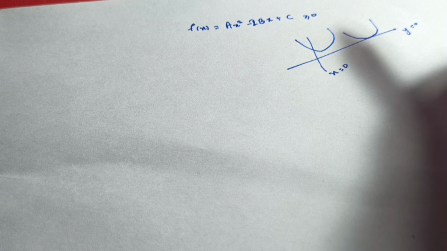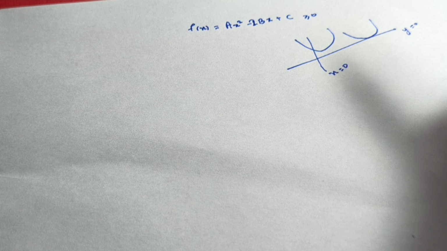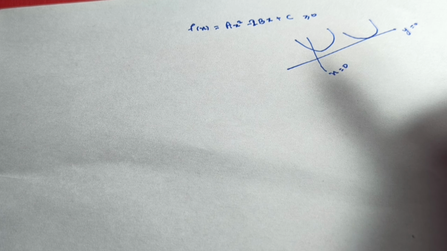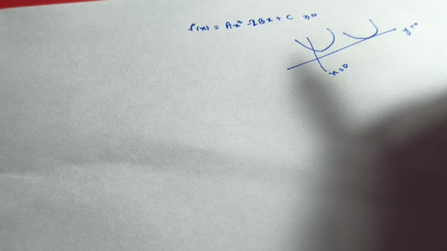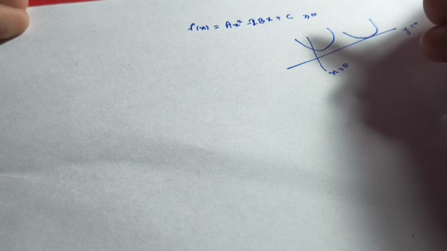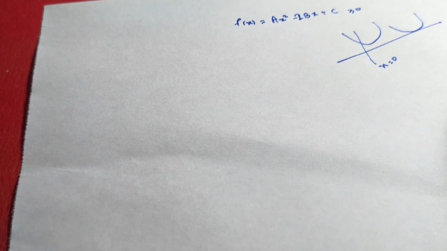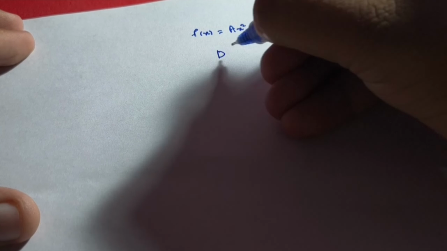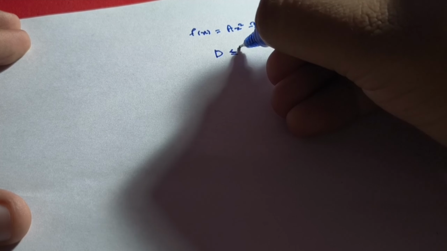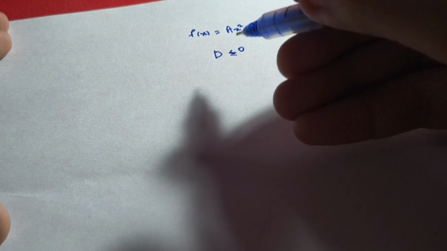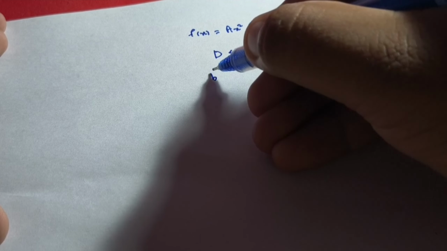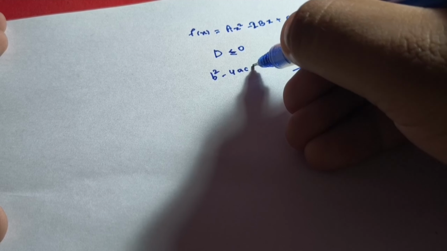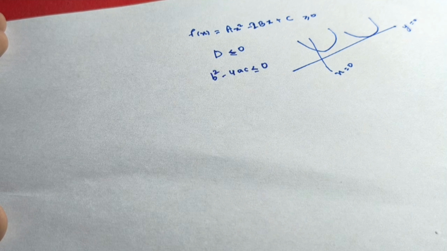So for this condition, as you recall from class 11th mathematics, for a quadratic equation to never cross below the x-axis, its discriminant must be less than or equal to 0. So the discriminant of our quadratic function should always be less than or equal to 0, right? So what is the discriminant? That is b square minus 4ac. It should always be less than or equal to 0.